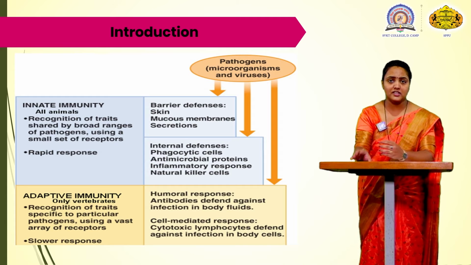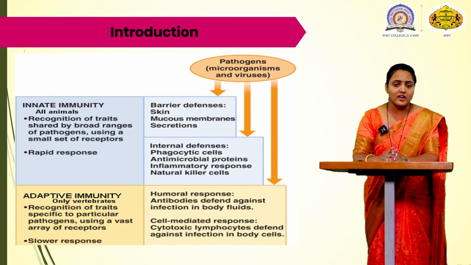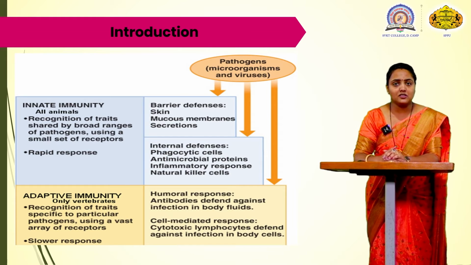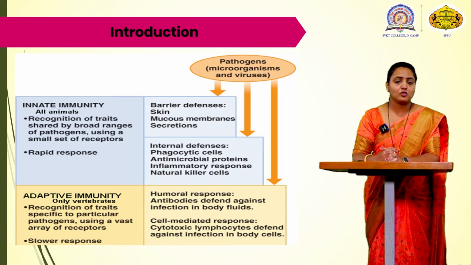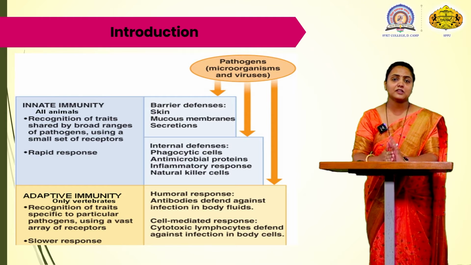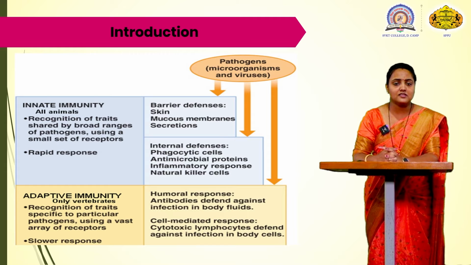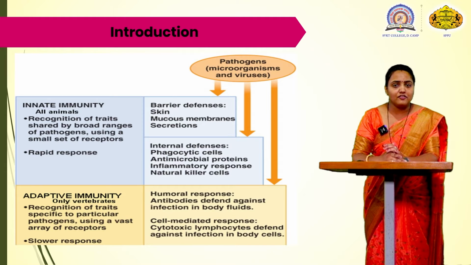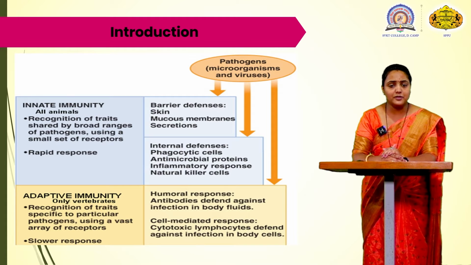Now, as you are seeing in the slide, we can see the two types of immune system. One is innate and the second one is adaptive. The innate immune system is present by birth and is very easy for the body to provoke. Adaptive immunity is a long lasting immunity and it requires some time for activation. Innate immunity is present in all animals. The first line of defense mechanism and the second line of defense mechanism come under the innate immunity.